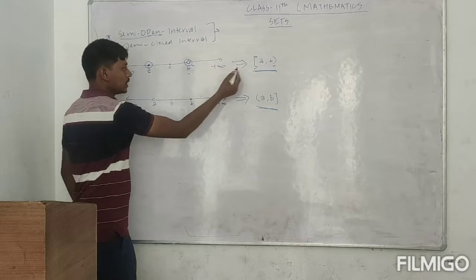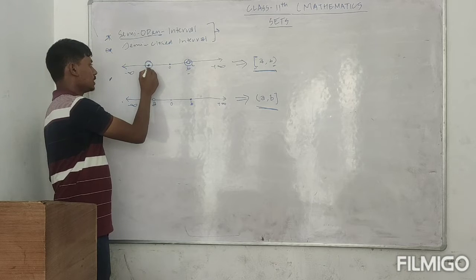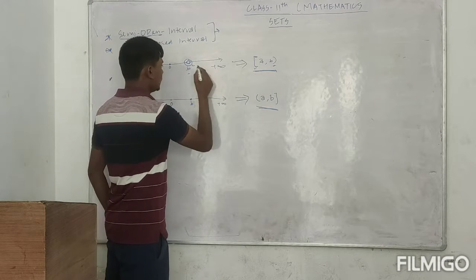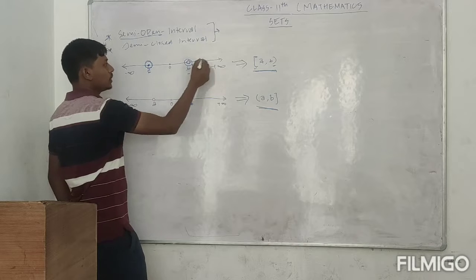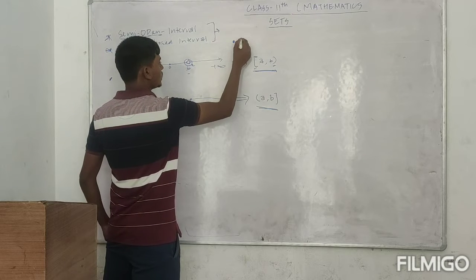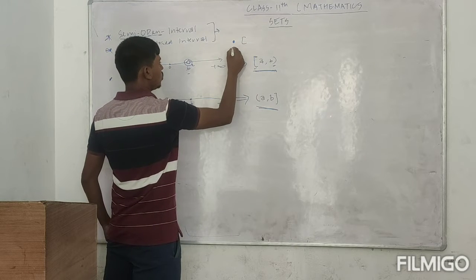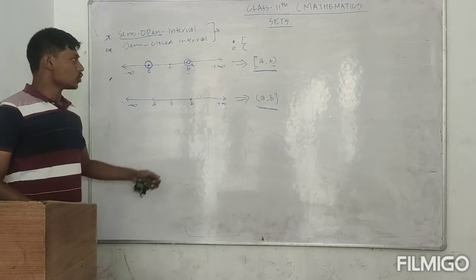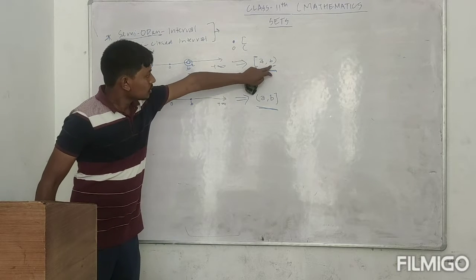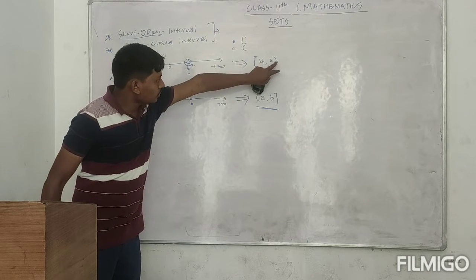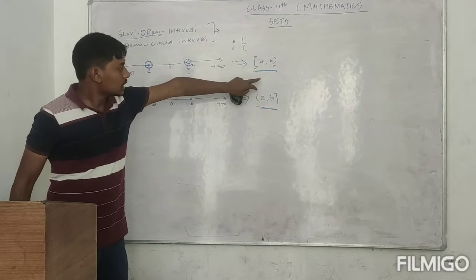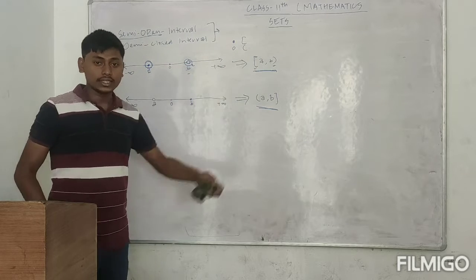So the bracket at this junction represents the end point: with A this symbol will come, and with B this symbol will come. If we know that a solid dot is represented by this and open is represented by the small bracket, then the ends that are open will have the small bracket on that side, and those that are closed will have the closed bracket on that side.